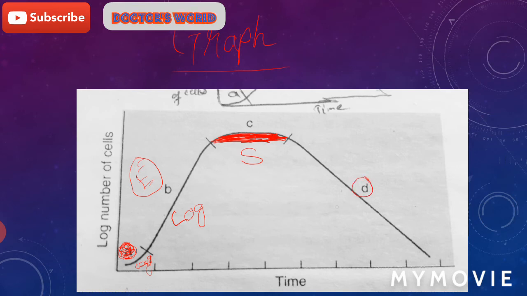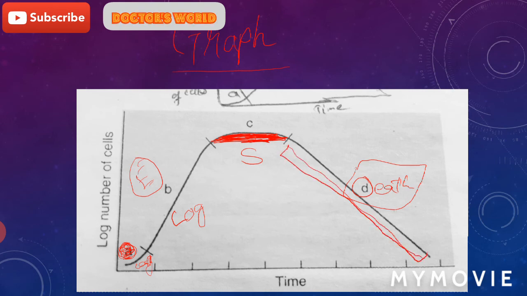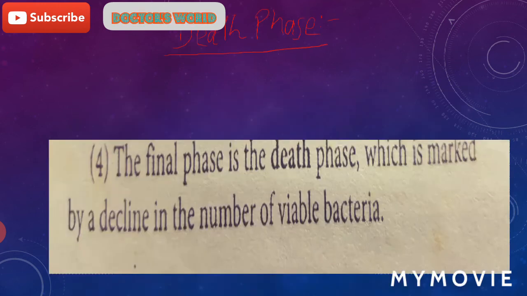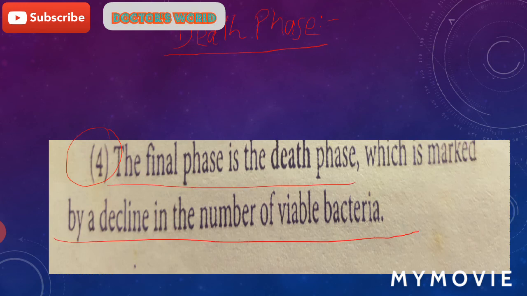The fourth phase is known as the death phase, in which due to depletion of nutrients or due to use of antibiotics, the bacteria are killed and the number of bacteria declines. This is known as the death phase. The final phase is the death phase, and it is marked by a decline in the number of viable bacteria. This is all about the growth curve of bacteria.